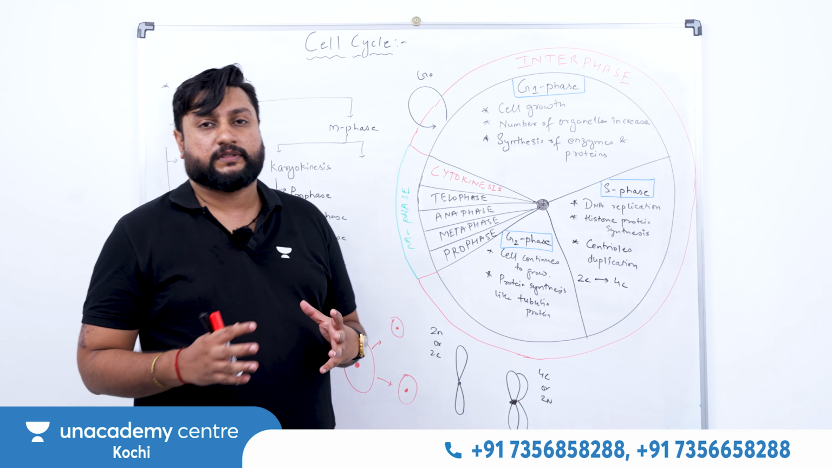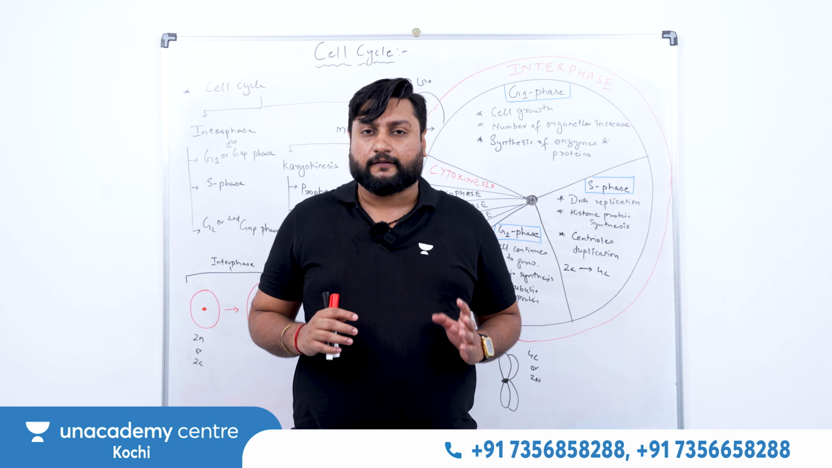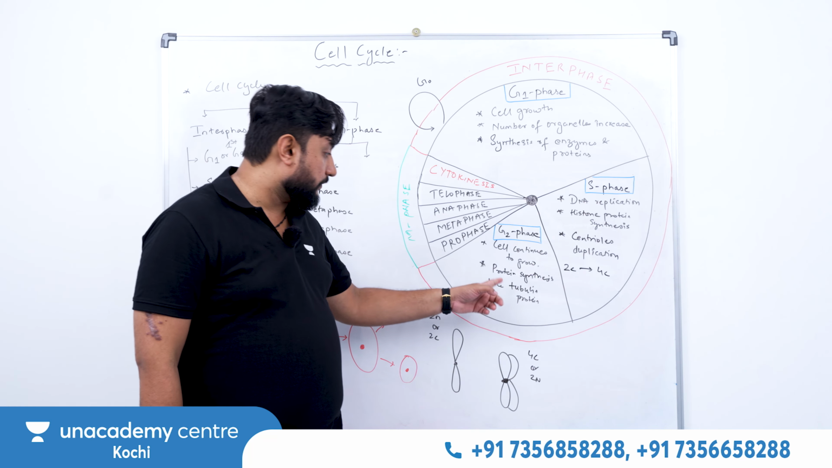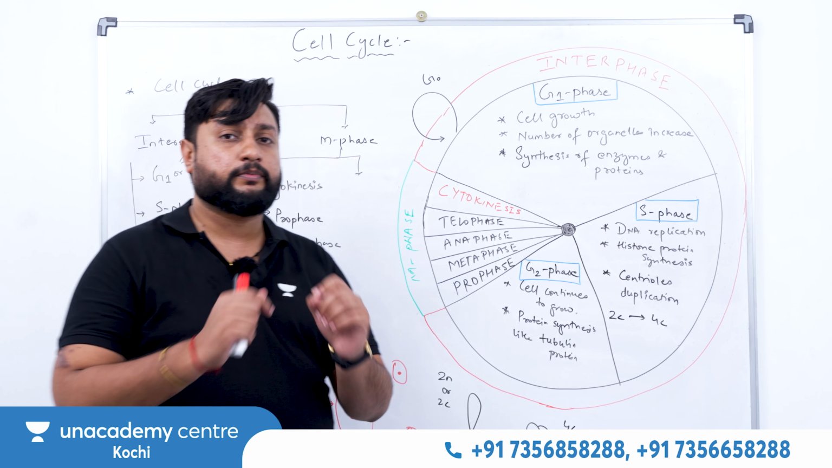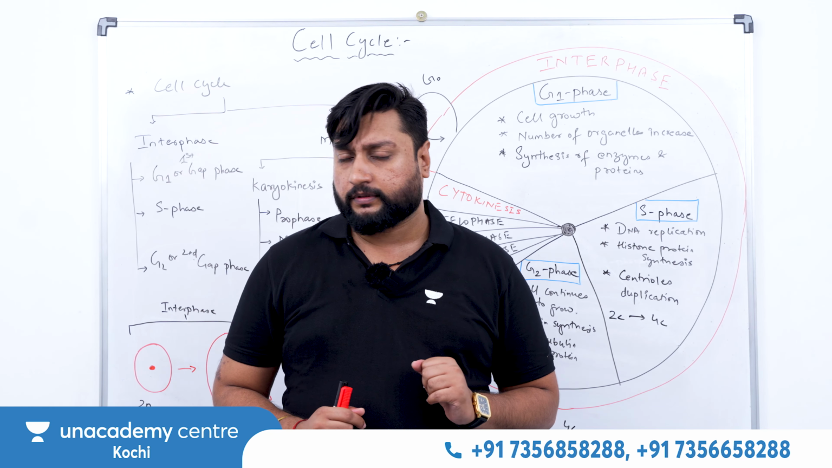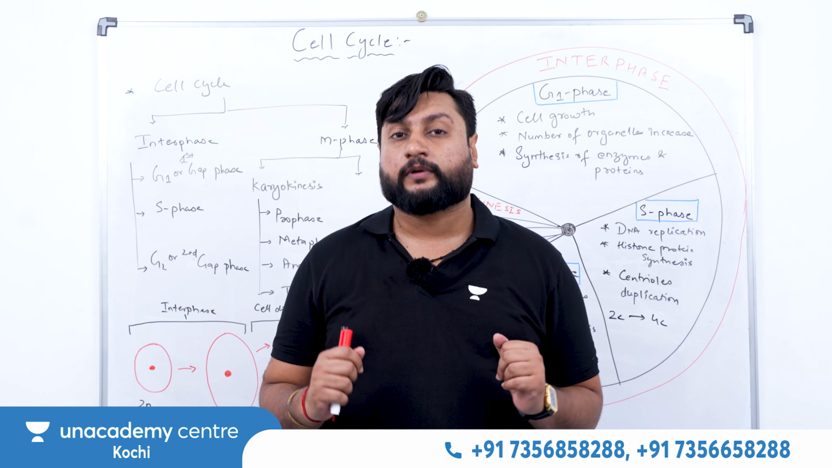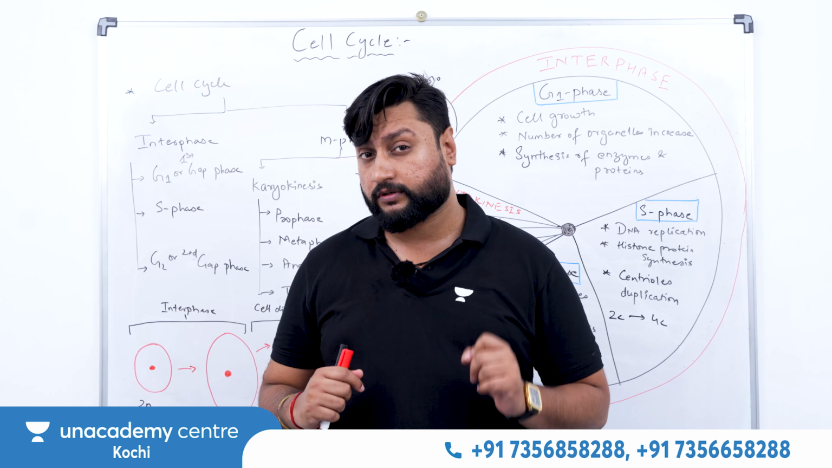So the rest of the proteins, which are important for metabolism and cell division, will all be synthesized here. For example, one protein we can take is tubulin protein. Tubulin protein will be synthesized where? In the G2 phase. Now tubulin protein, you know, the spindle fibers. Spindle fibers are made up of what? Tubulin proteins only.